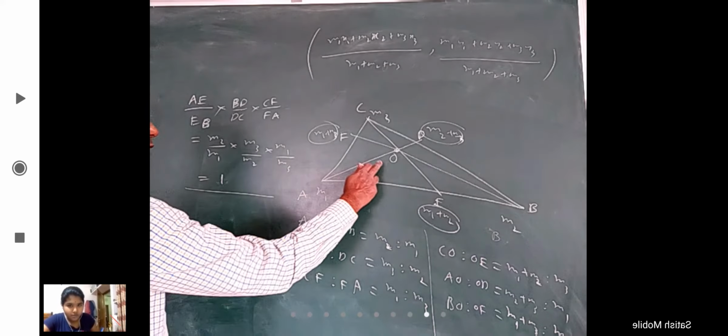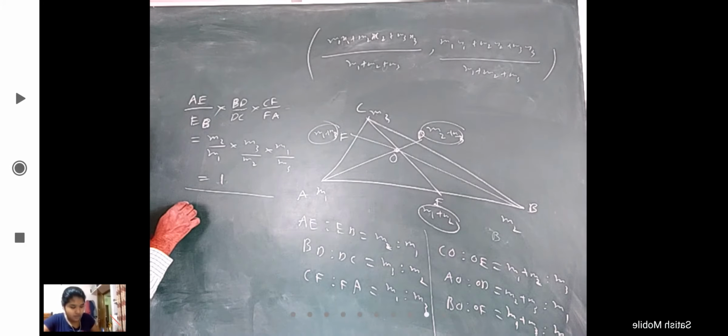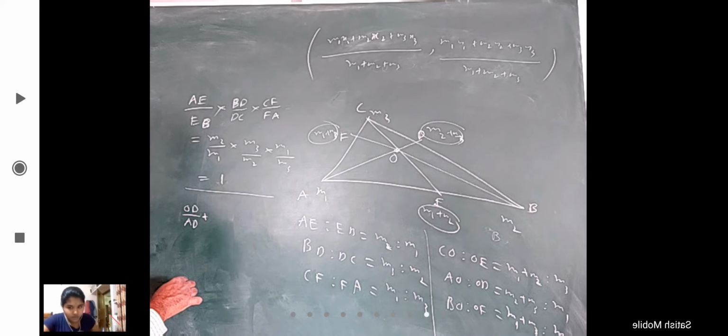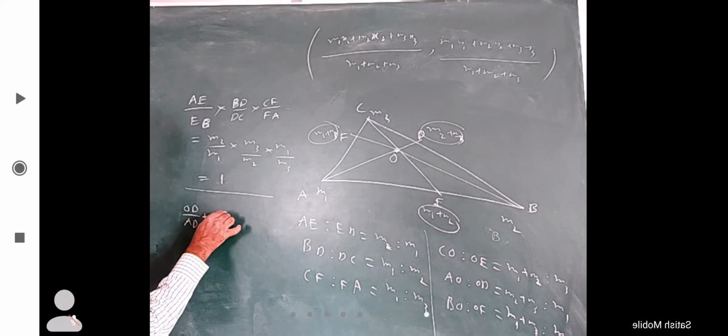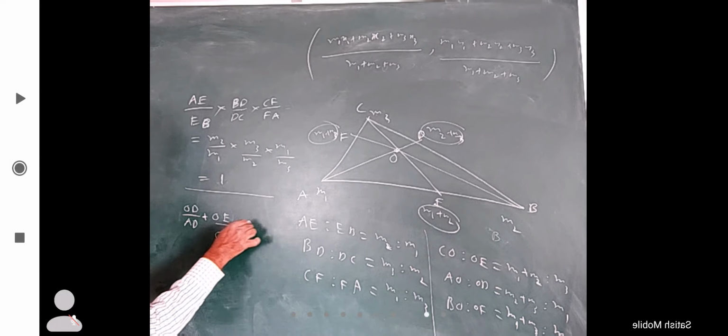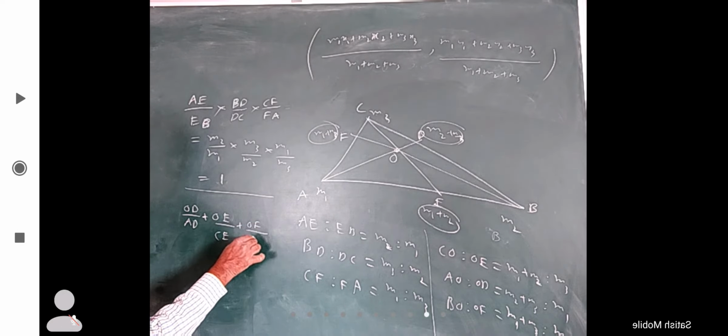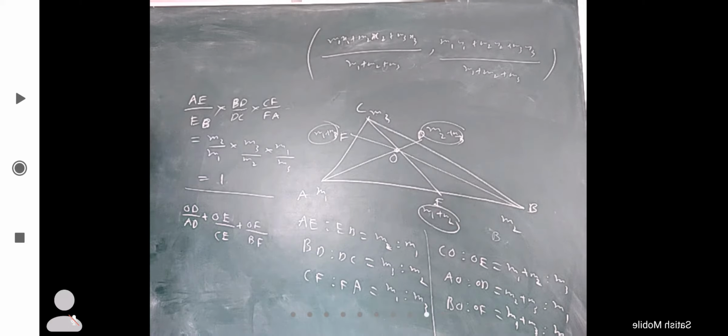Something else also we can write. OD by AD plus OE by CE plus OF by BF. Anybody want to tell what the answer here will be?